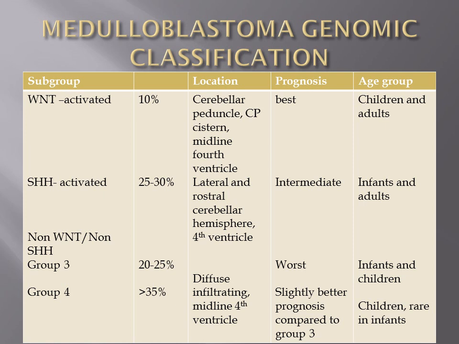Group 3 carries the worst prognosis and is seen in infants and children, whereas wingless carries the best prognosis. Sonic hedgehog and group 4 carry intermediate prognosis. This is group 3, seen in infants and children; sonic hedgehog, infants and adults; group 4, children and infants.